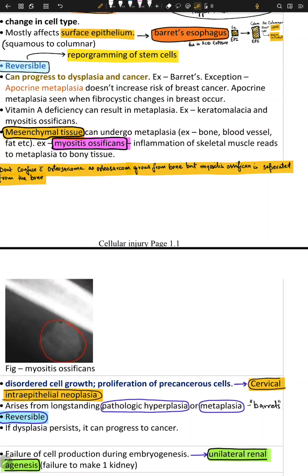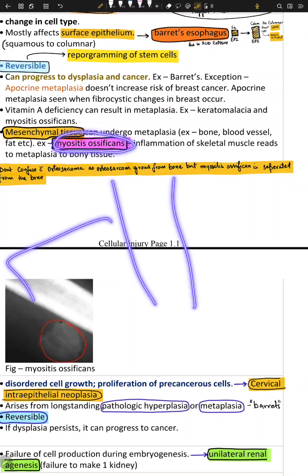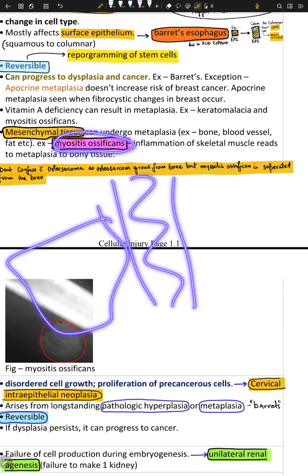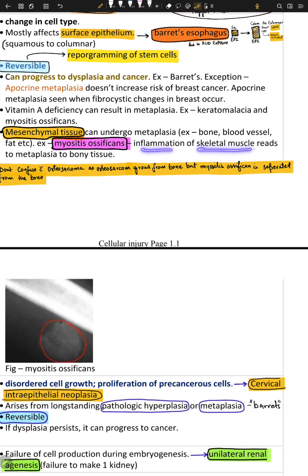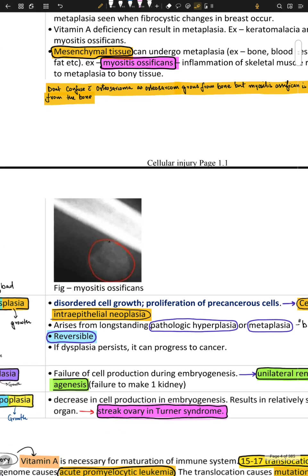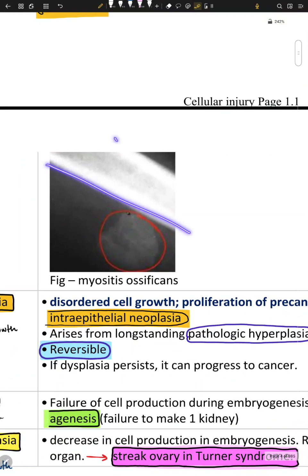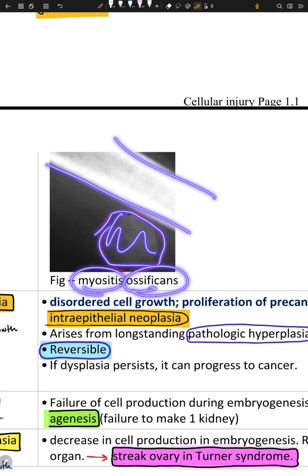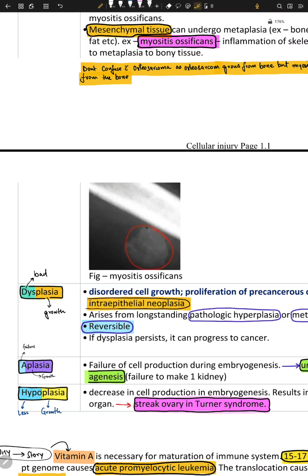And what happens is that there is some sort of bony formation which is a little bit separated from the bone. For example, this is my bone and there will be a little bit of bony formation. So an inflammation of the skeletal system leads to metaplasia of bony tissue, and we call this myositis ossificans. For example, in the picture you can see this is the bone and here is the bone formation, and this is myositis ossificans.